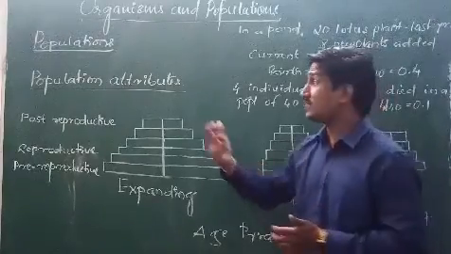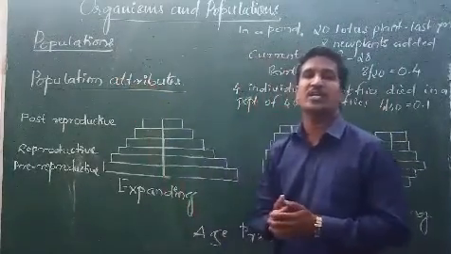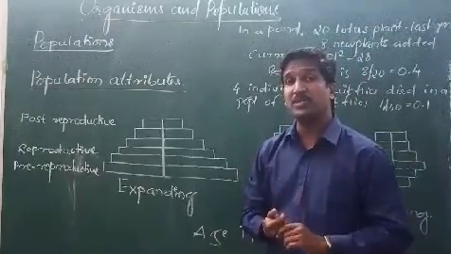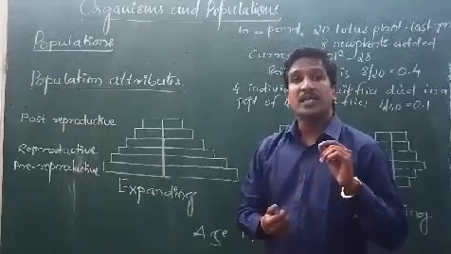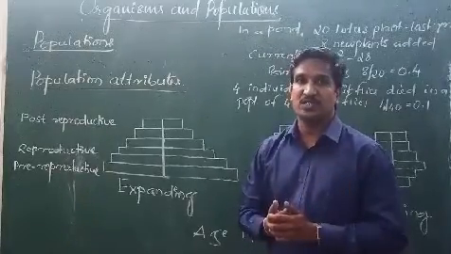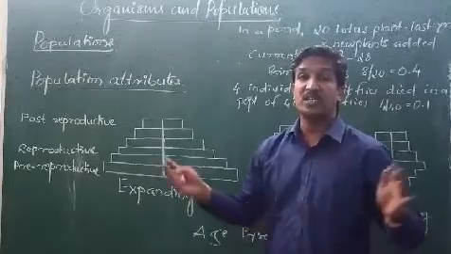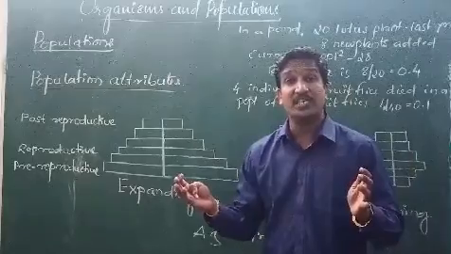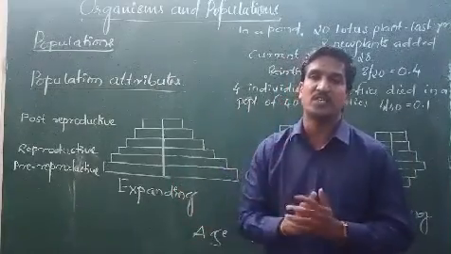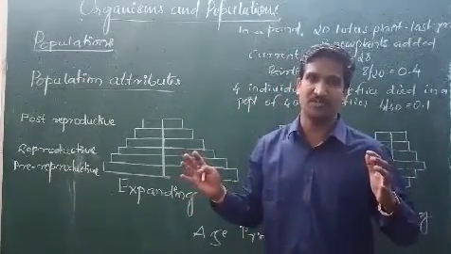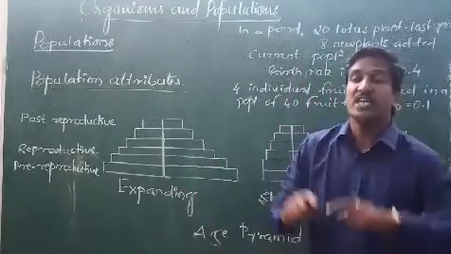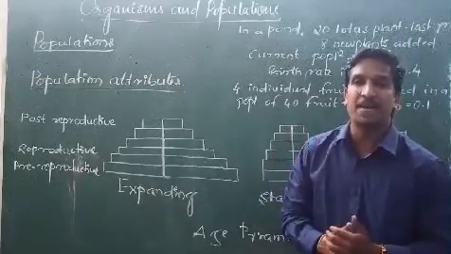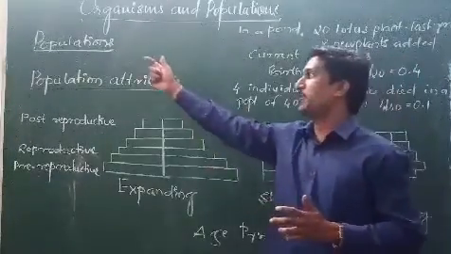So what makes a population? The question arises, the definition of a population. Population is nothing but an individual species of organisms present in groups, or you can say a group of organisms of a particular species in a given geographical area at a particular time. That is called a population.